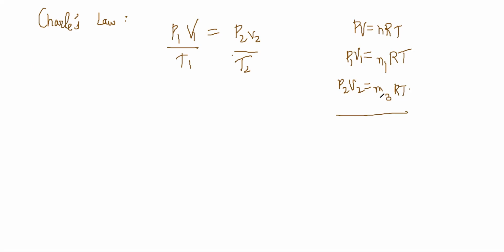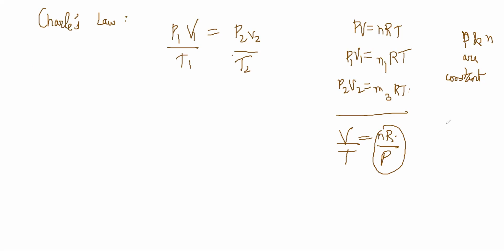Now what we need to understand here is that if P and n are constant, then V by T is equal to nR by P, which is constant. So V by T is equal to constant.